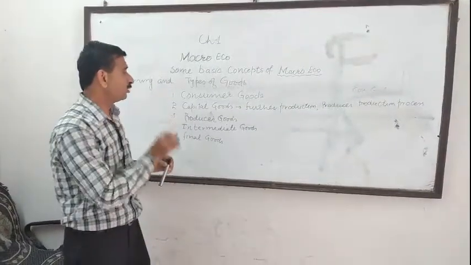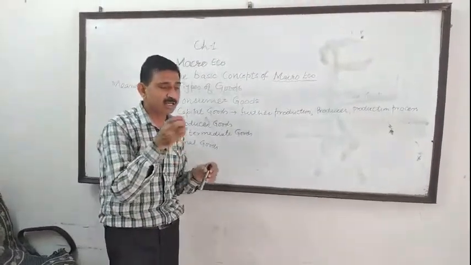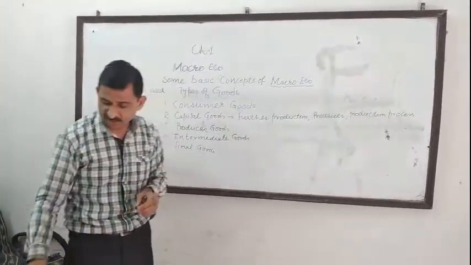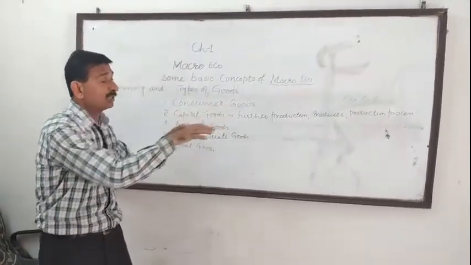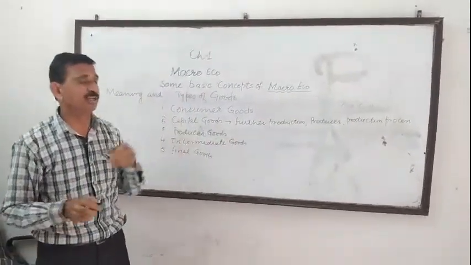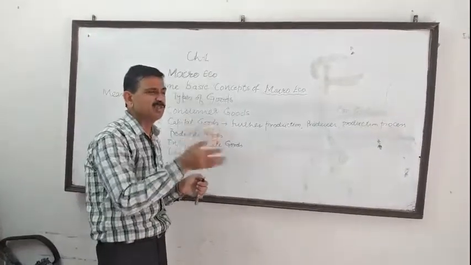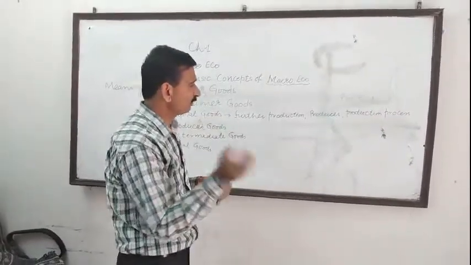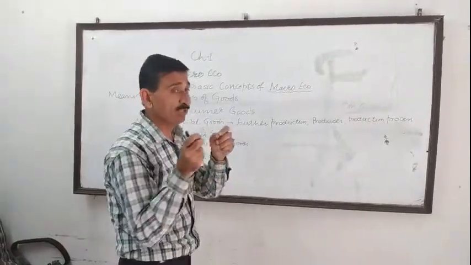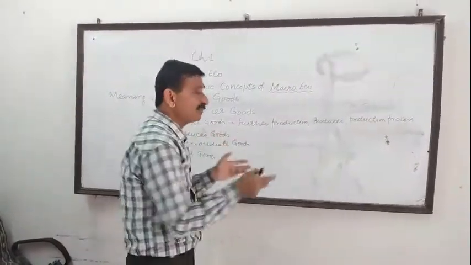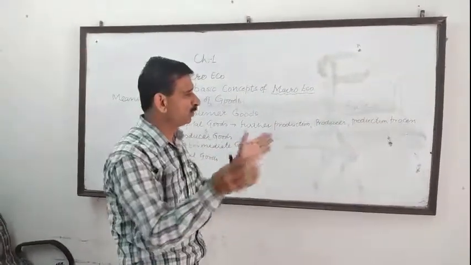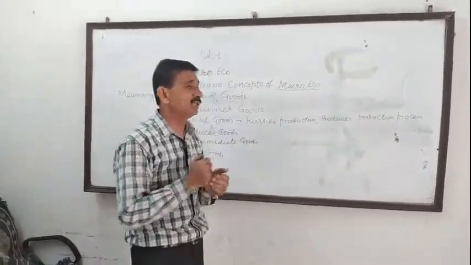Now, my one simple question is, what example can you give me of capital goods? What are the goods which are used by a producer during the production process in making of other goods? Simply visit a factory. You find that there are lots of things which are used by a producer in the production process of other things. That may be machinery, tools, equipment, the plant, big machinery, small machinery used by a producer for making other goods.